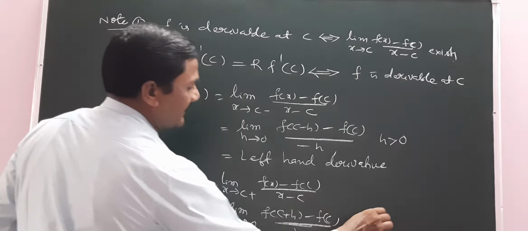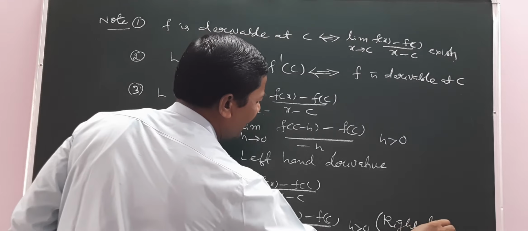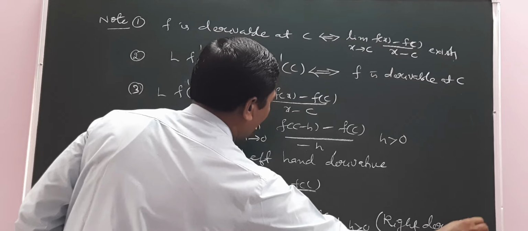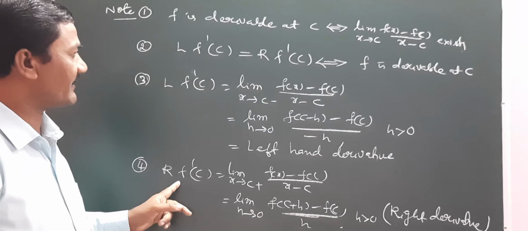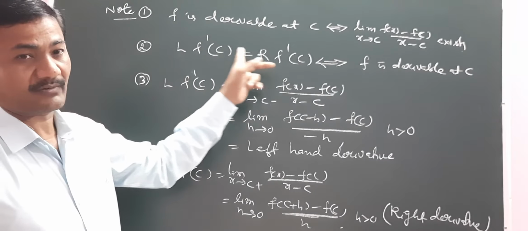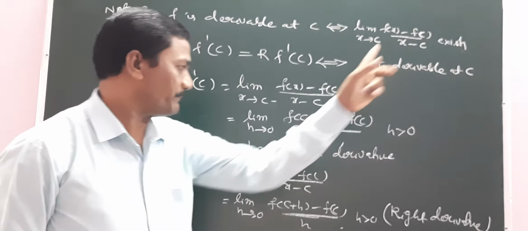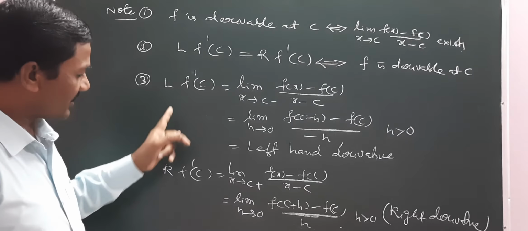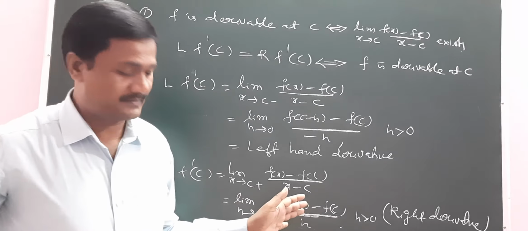This is the right hand derivative, sometimes called the right derivative. One is the left derivative, the other is the right derivative. If the left derivative is equal to the right derivative, then f is differentiable at the point c. If the left derivative is not equal to the right derivative, f is not differentiable.